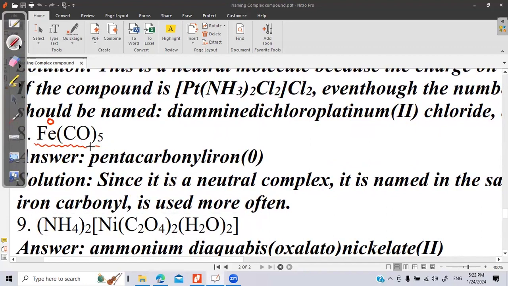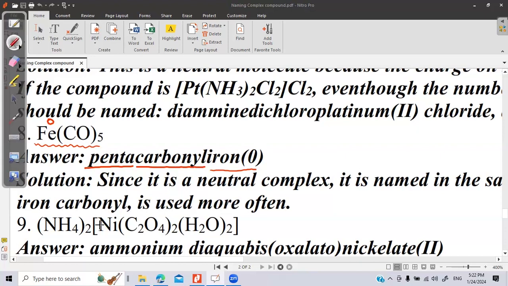Here we have pentacarbonyl. Penta means 5, carbonyl is the group, iron, because it is not a negative or anionic complex. So I write iron with Roman number 0 in the bracket. So the oxidation state of iron here is 0.